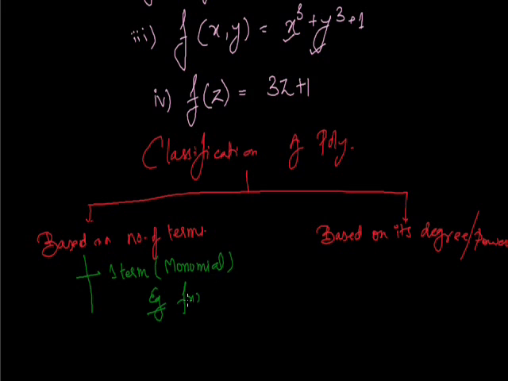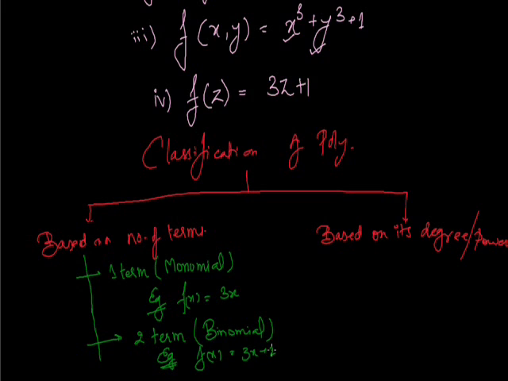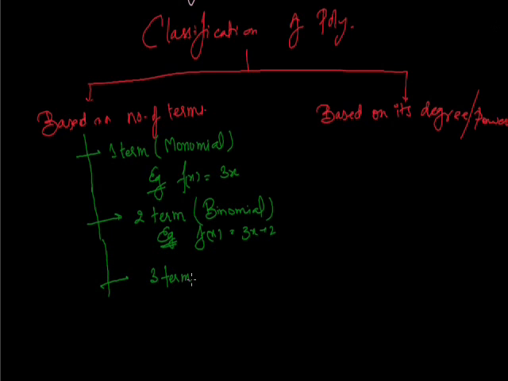Example: f(x) = 3x. Now if we have only two terms, then it is called a binomial. Example: f(x) = 3x plus 2. Again, if we have three terms, then it is called a trinomial. An example for this is f(x) = x square plus 2x plus 1.